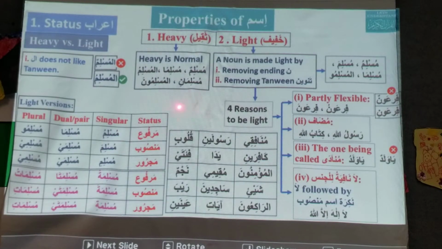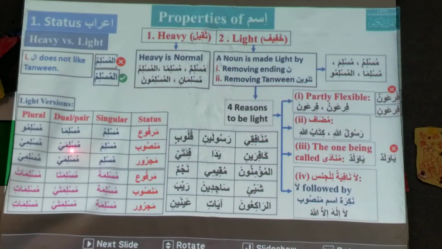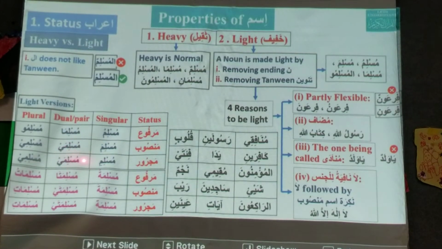Like Muslimun is heavy, so we make it light by removing the tanween, putting a pesh on it. So from Muslimun it becomes Muslimu, from Musliman becomes Muslima, from Muslimin Muslimi, and here it is Muslimani. Muslimani is marfu, so it will drop the noon, and it remains Muslima. Here it was Muslimaini, so it becomes Muslimai.